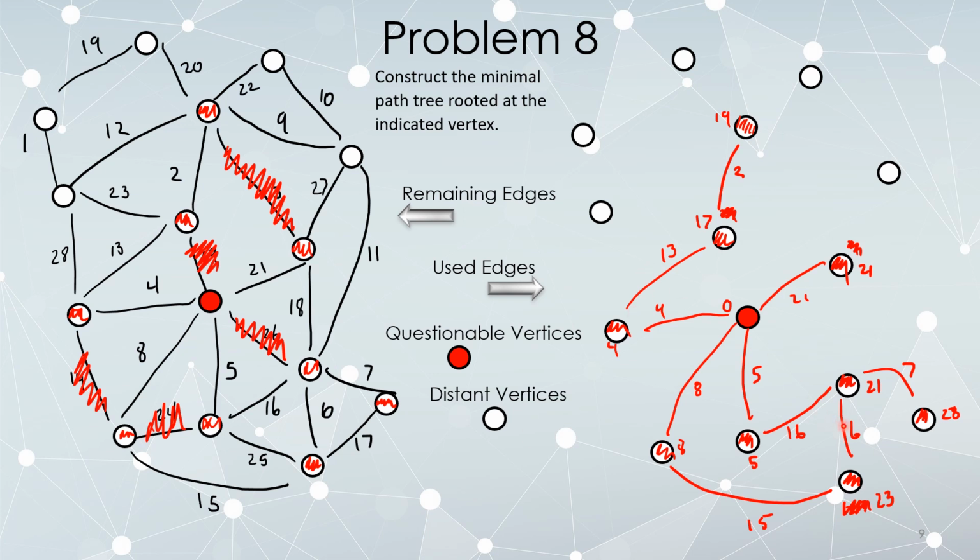So we just added this edge. 21 plus 6 is bigger than 23. 23 plus 6 is bigger than 21. So nope, I'm not going to use that edge. And since I just attempted to use that edge and decided not to, that's when I get to delete it from the original graph. We could try now this 17.